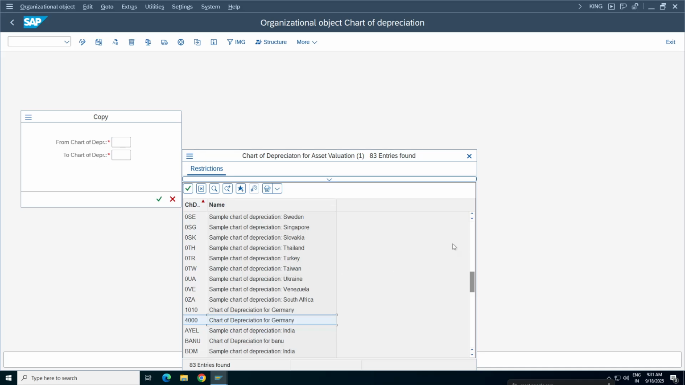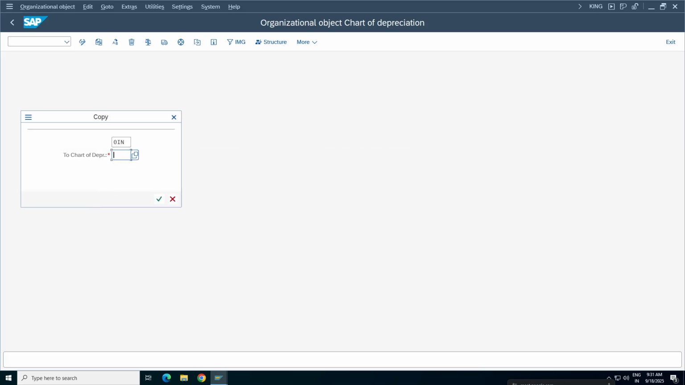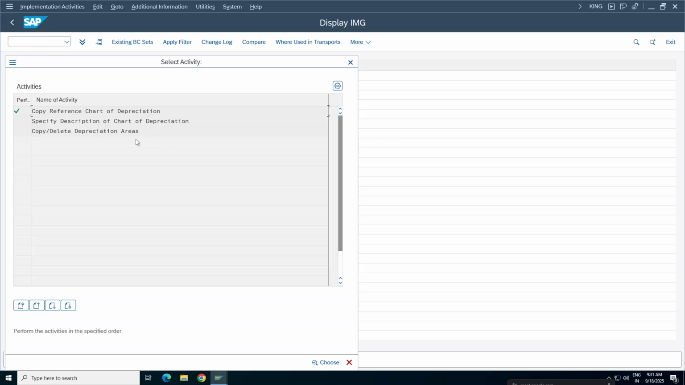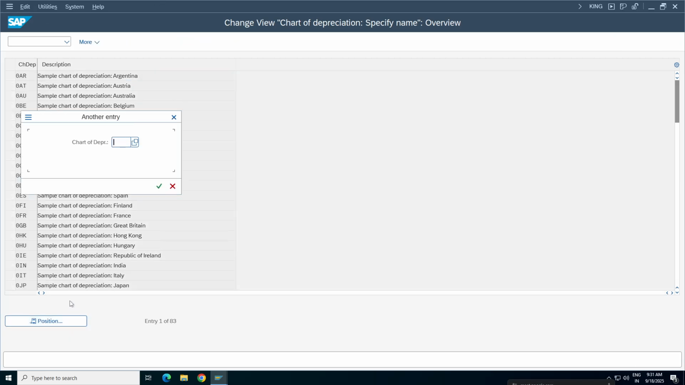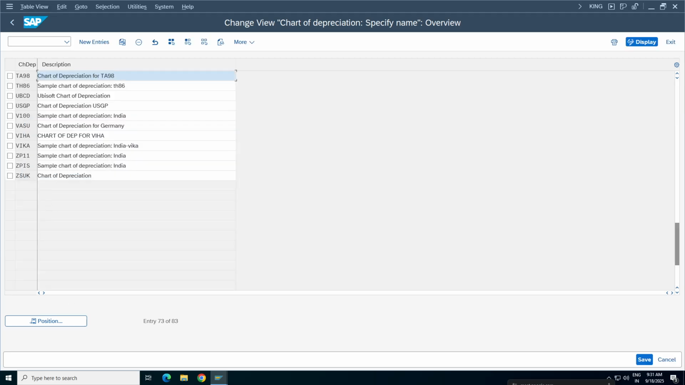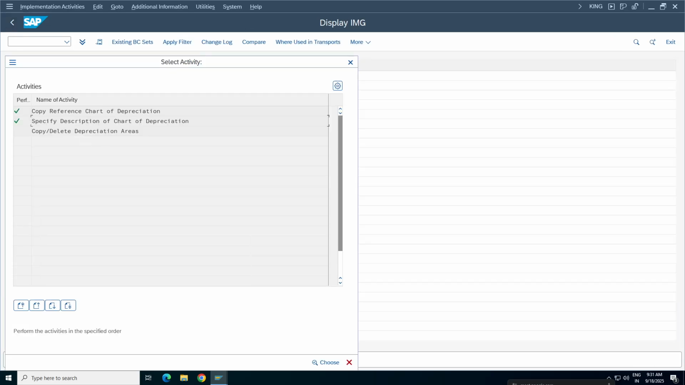Anyhow, in our practice session, we are using India 0IN, and we copied it. We had given the identification TA98, right? Yes. And then we changed the description. Why do we need to change the description? Because since we copied, we have to change the description to our company code or whatever description is suggested by the business client.